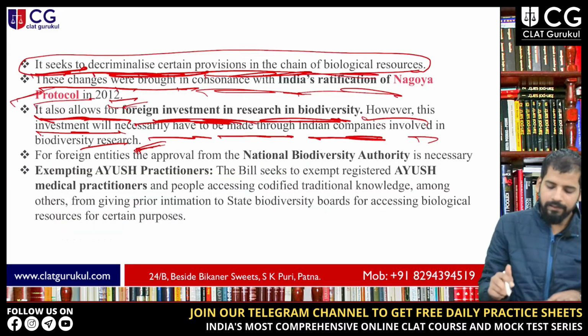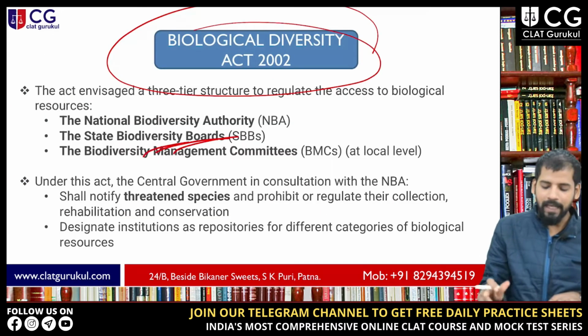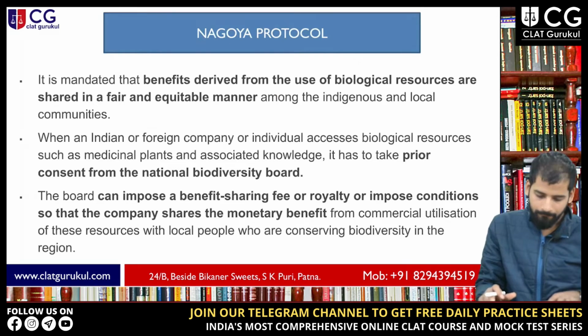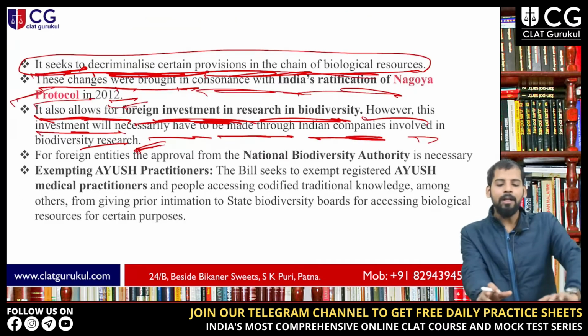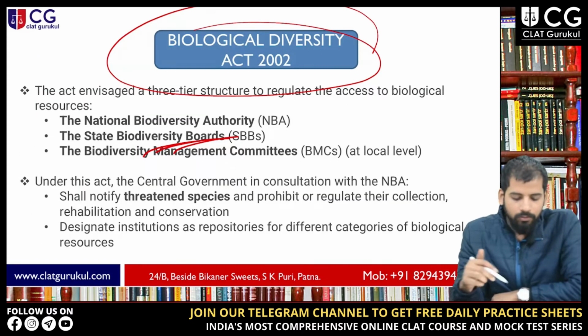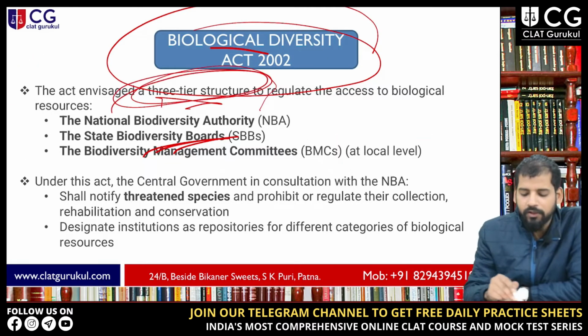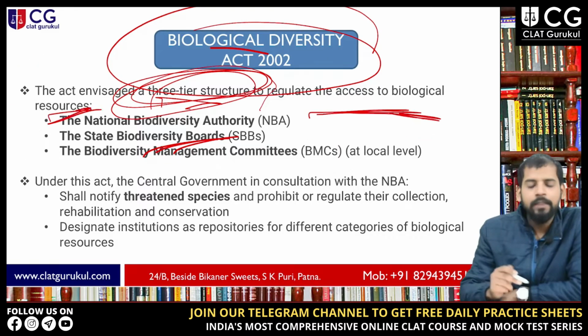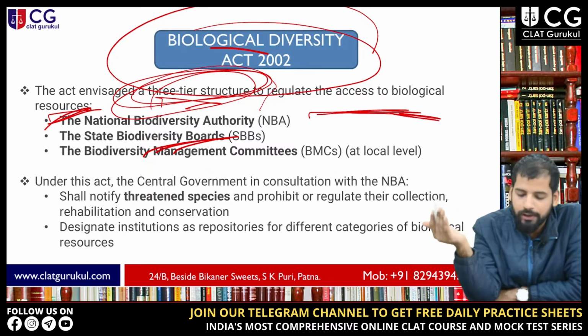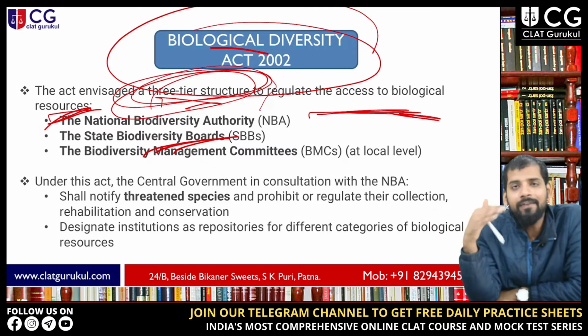Now let's talk about the Biological Diversity Act. The Biological Diversity Act has a three-tier structure to regulate access to biology. If you have to access biological resources, you have a three-tier structure as per the Biological Diversity Act 2002, the earlier act.